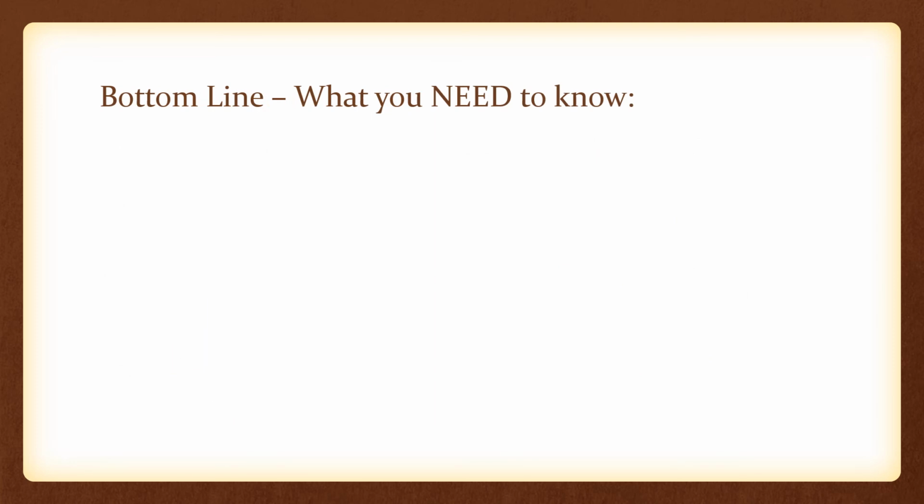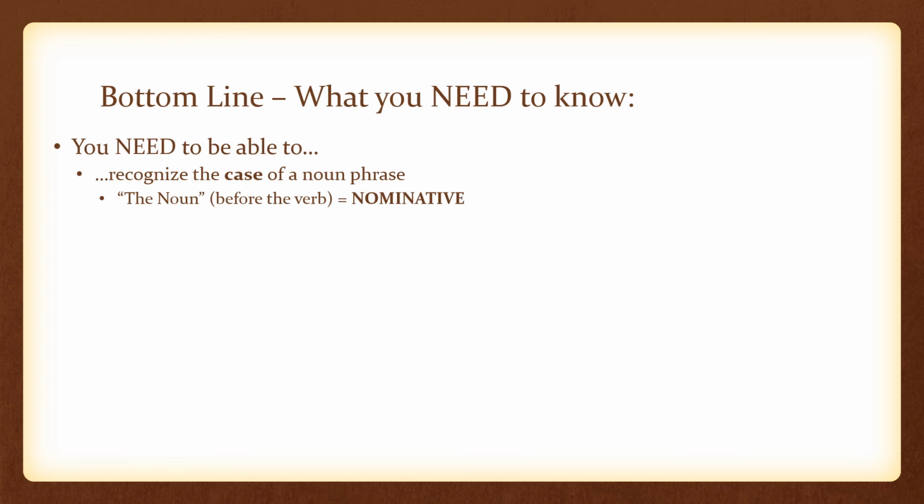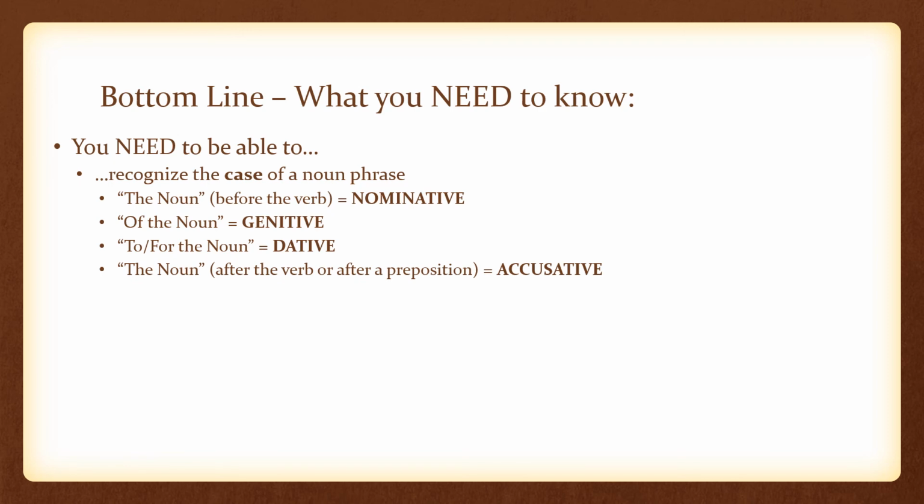Here's the bottom line about all of these cases and uses. This is what you need to know. You need to be able to recognize the case of a noun phrase. The noun before the verb is nominative. Of the noun is genitive. To or for the noun is dative. The noun after the verb or after a preposition is accusative. Because of, with, from, or by the noun is ablative.